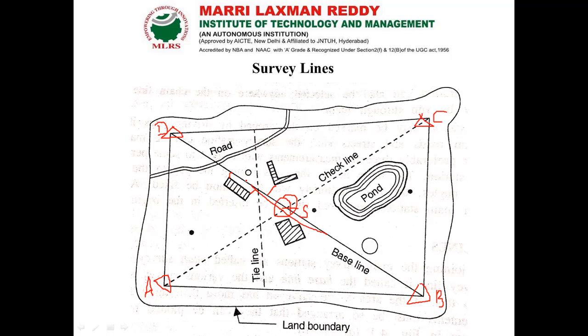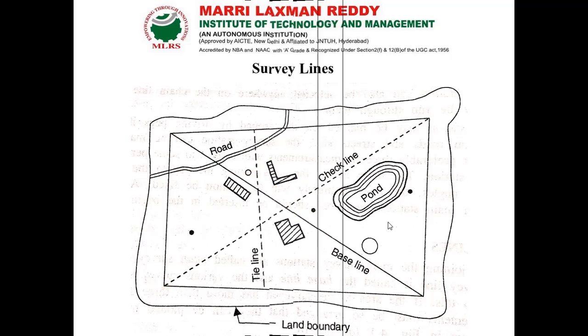There are two types of offset we can have: one is the oblique offset, another is the perpendicular offset. An oblique offset is one that is inclined like this, but a perpendicular offset must be perpendicular to the baseline. Likewise we have to measure an offset distance. By using that we can represent the features in the field in the diagram. That is the work we are going to do with the survey line and the survey.